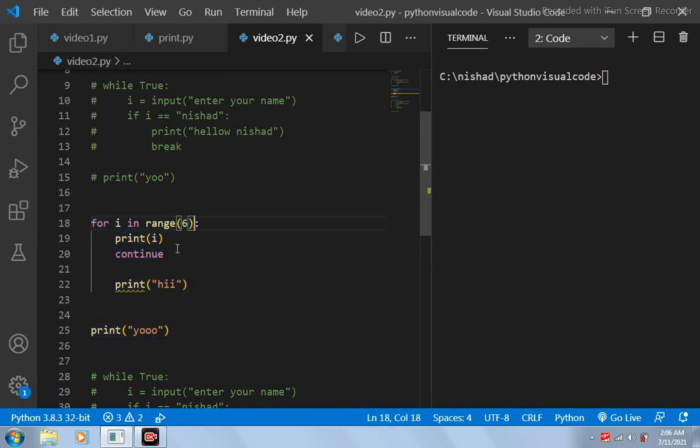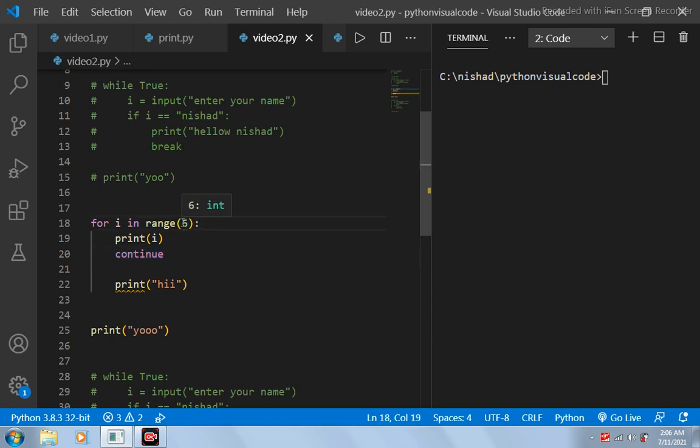Okay, but now I have introduced this continue statement. What this continue statement does is, whenever the continue statement is encountered, the control of the loop is moved to the beginning of the loop. Then the incrementing will be done. First of all, the initial value in I will be 0, right? After this continue is encountered, the control of the program will move here, and the value will be incremented.